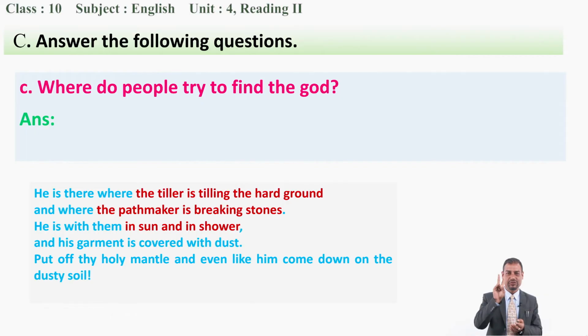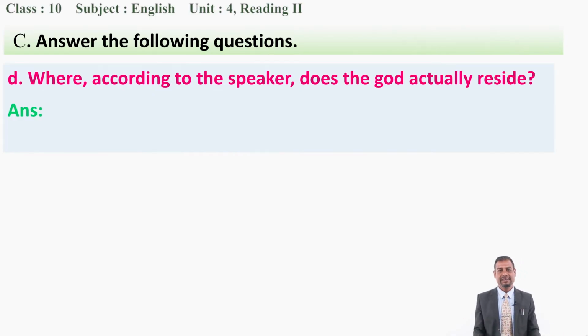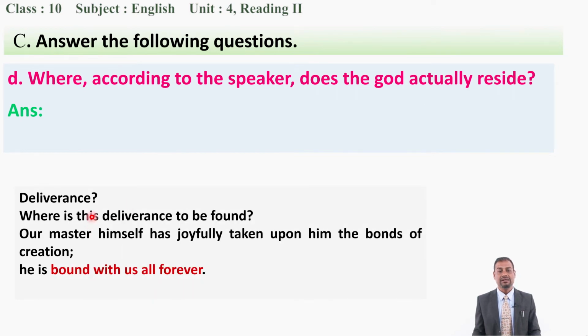Because I have given you two examples of the questions, based on that you just try to do C. Okay. Similarly, question number D. Where, according to the speaker, does the God actually reside? It means that where does the God, let's say, live or stay? So you can find its answer here. Now read it once again. Deliverance.